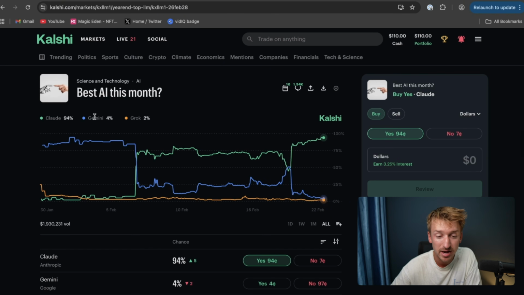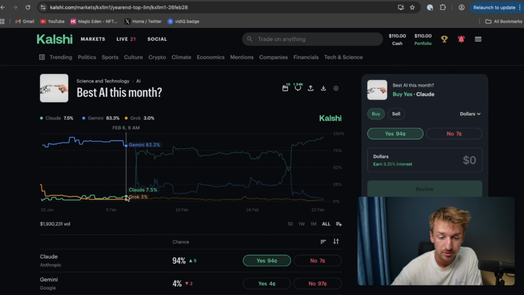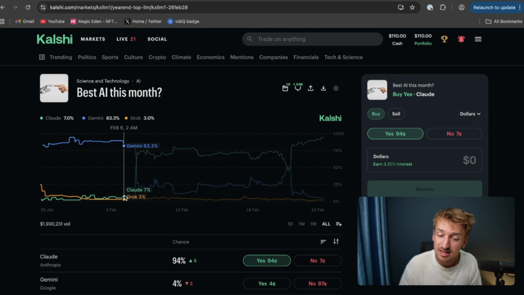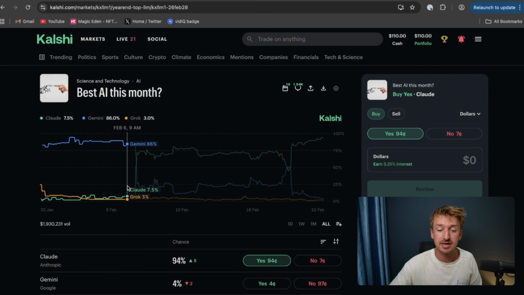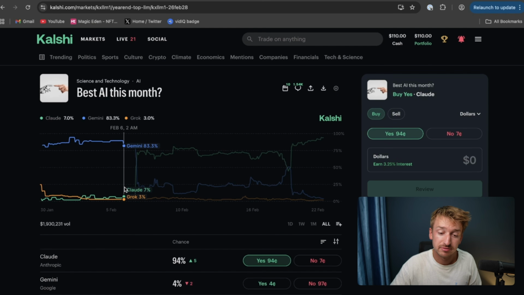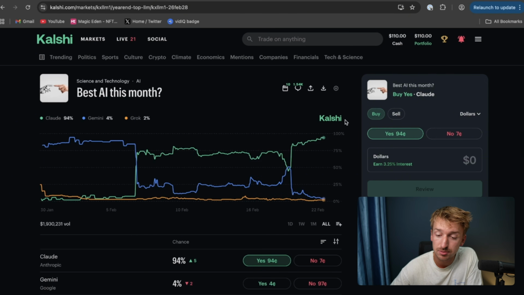You can see that Claude at the moment is very superior, but if you would have bet on Claude back on like February 6th, for example, it only had like a 7% chance, which means you probably could have gotten like a 13 to 14x potential payout. And I was pretty much only using Claude Opus back in the start of February as well, and that was my favorite model. So if I would have seen this, I would have probably thought that this is a bit mispriced because I am extremely bullish on Anthropic and Claude, and that they probably will have the best AI model. So if I would have placed that bet, obviously it would have been up loads by now.